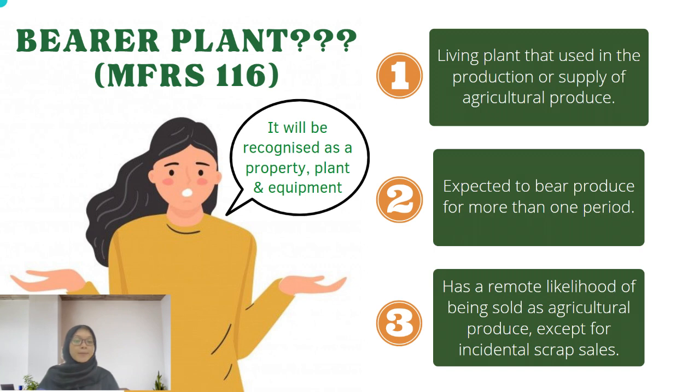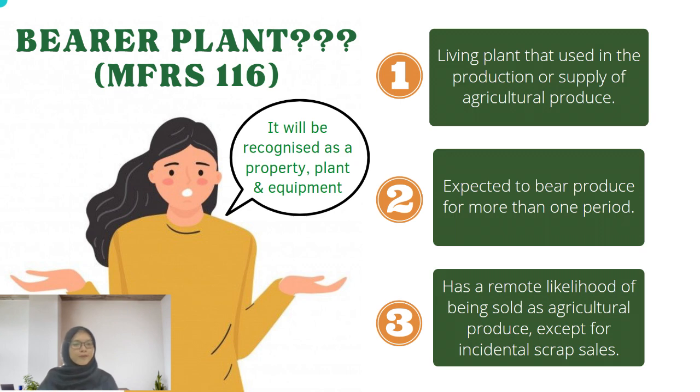For example, imagine that you plant a mango tree and you pick the mangoes on the tree to sell in the fruit market. In the next mango season, you can still harvest mangoes from the same tree, right? So, the mango tree is able to produce not only once, but several times for several years. Mango tree is a bearer plant under MFRS 116, Property, Plant and Equipment, but the fruit on the tree is a biological asset under MFRS 141.